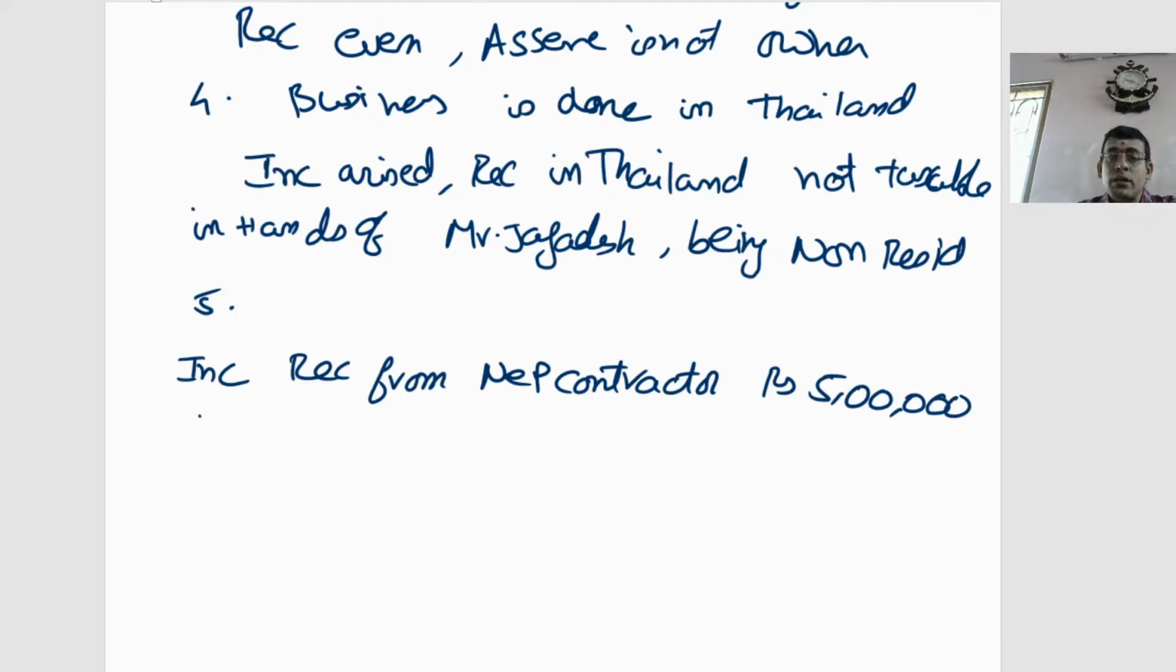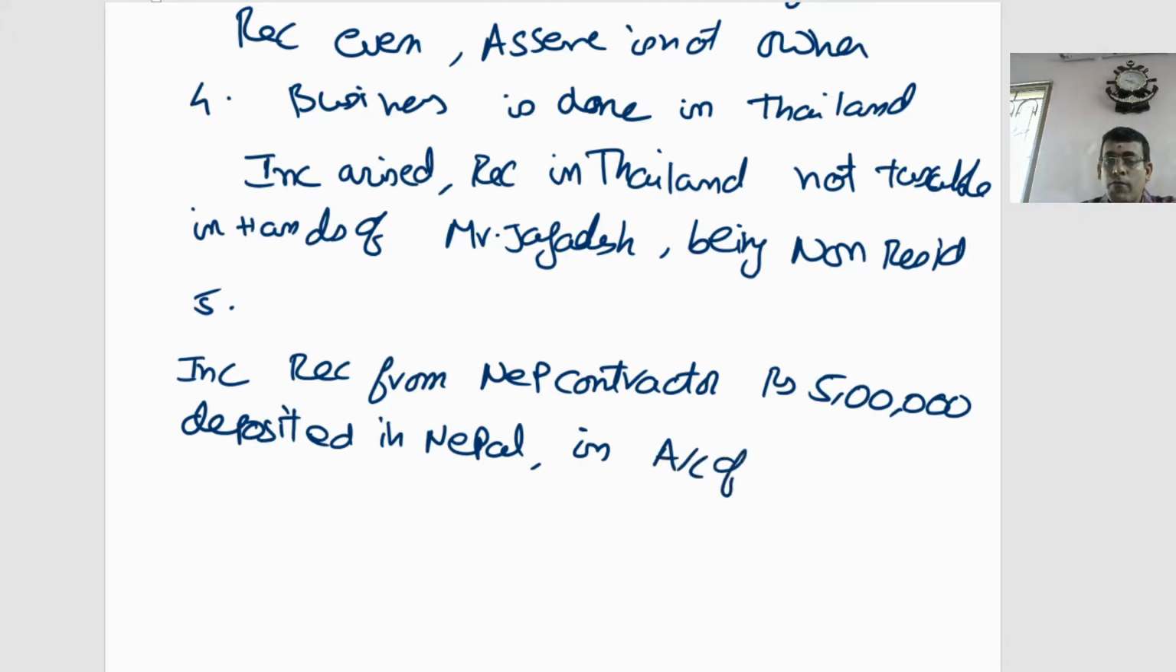What the contractor has done? The money was deposited in Kathmandu. In short, the money was deposited in Nepal. In whose account? In account of Mr. Jagadish. Where is the account maintained? The account is maintained in Pune. So in Jagadish's account, in Pune branch.